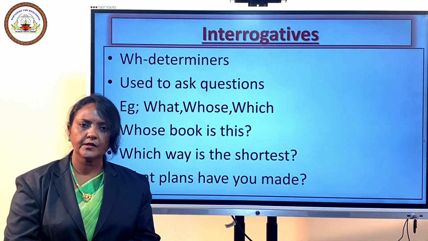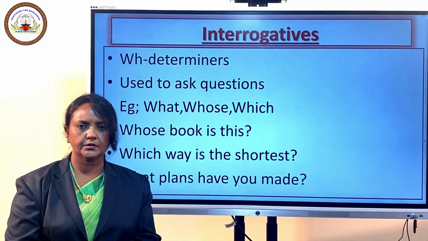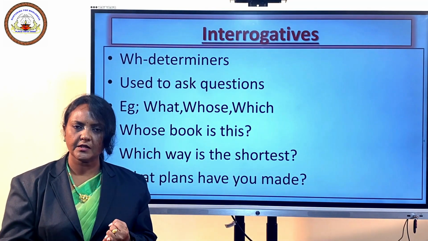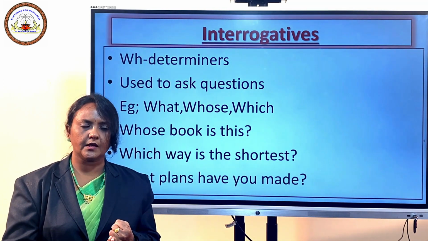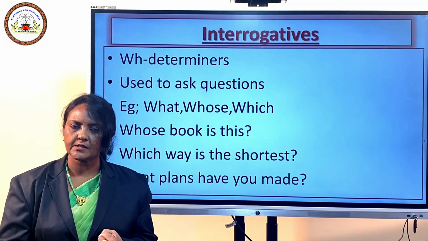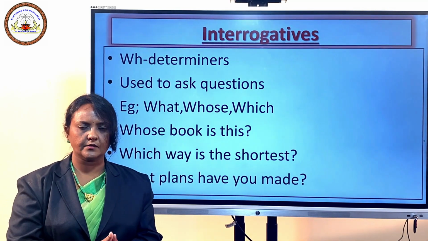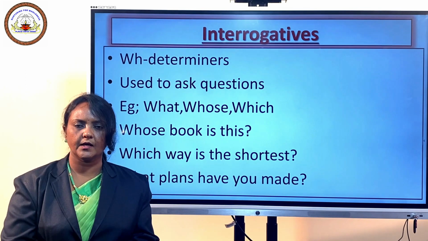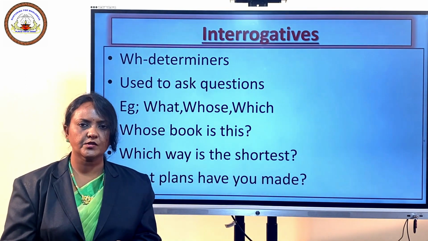We learned in the first class that determiners are classified into three. First one is predeterminers. We learned predeterminers in the first class. Then the second group is central determiners. Today we learned three of the central determiners, and in the last class we learned articles, possessives and demonstratives.